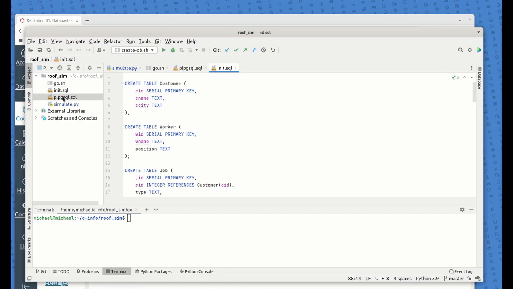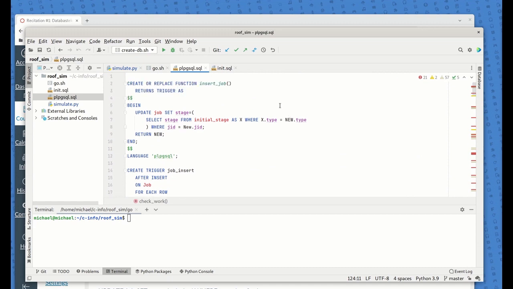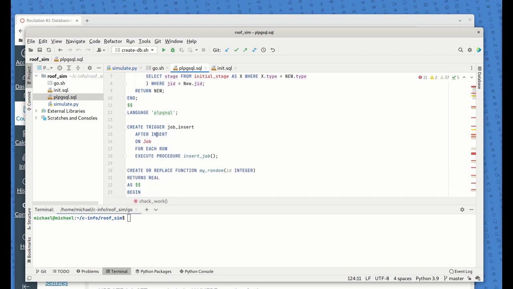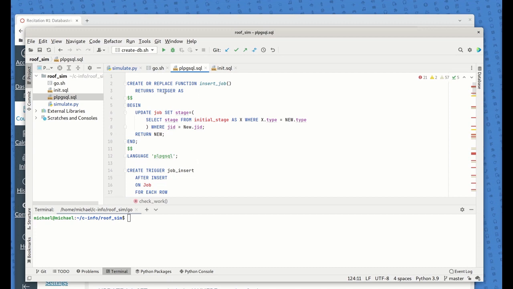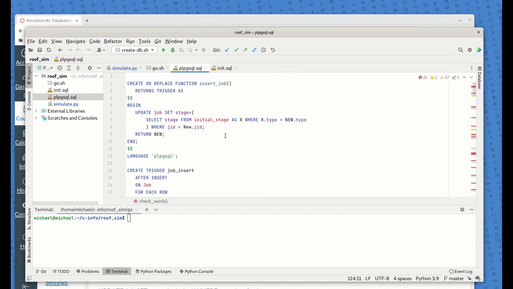Now this is where the core of the approach is. These are the active components in here. Every time you insert a job, here's the trigger. After the insert of the job, which is coming from that Python code, it's going to execute this PostgreSQL PL/pgSQL code, insert job, which is right here. This is returning a trigger. I think we went over this a little bit before. This just happens to be how you define triggers in this procedural language.